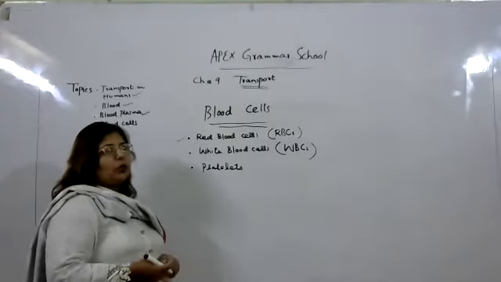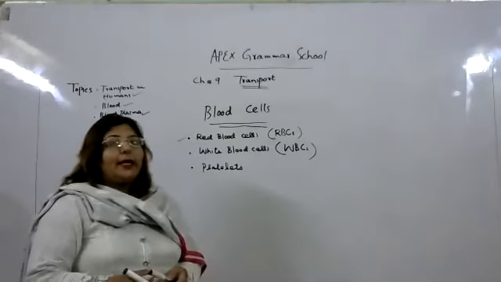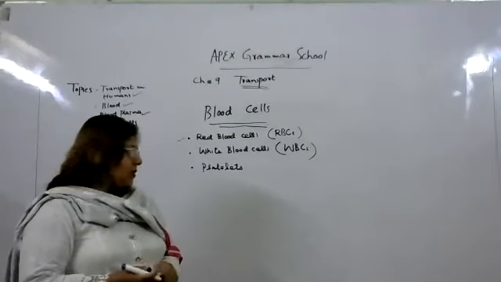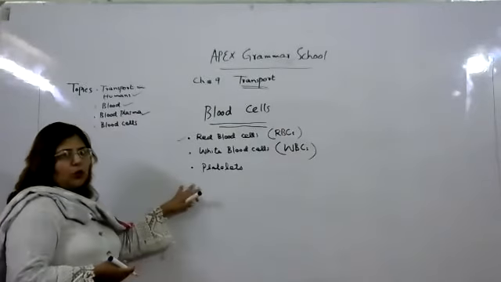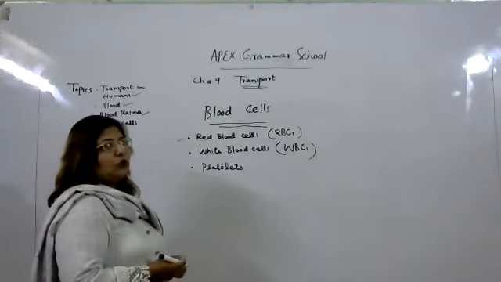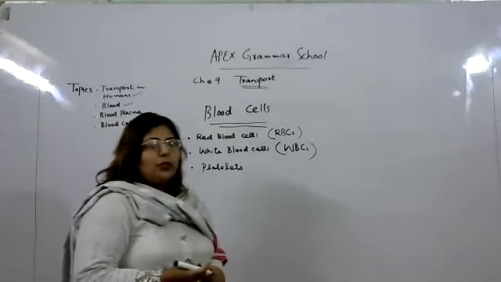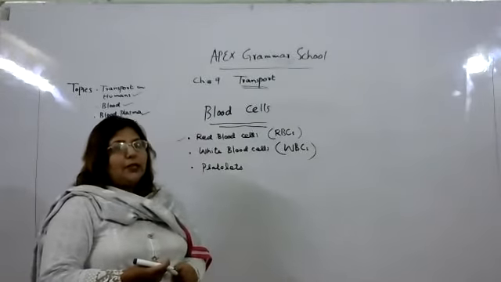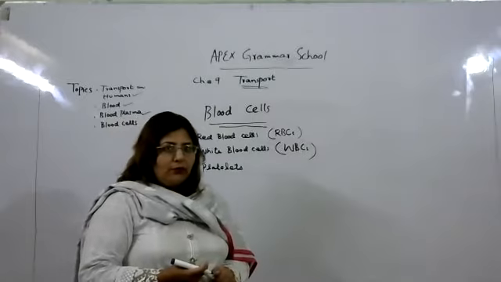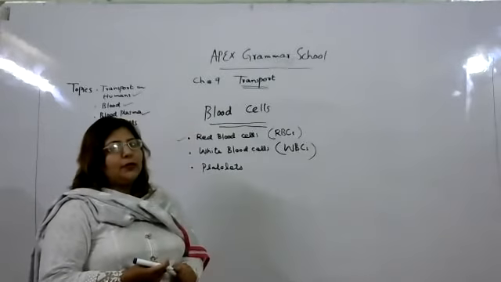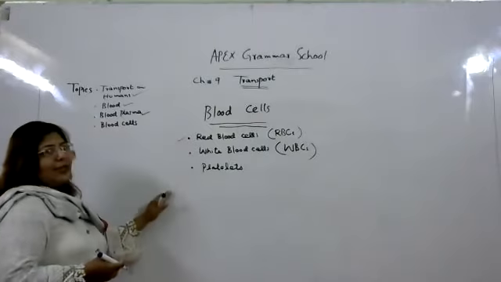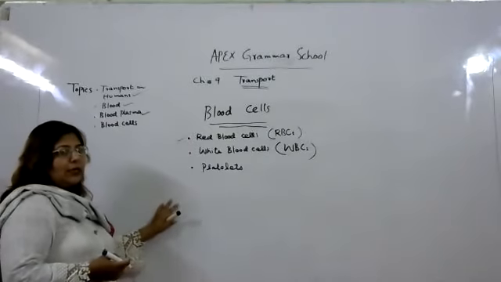We all know they attack germs and they also maintain our immune system. And the third one is called platelets. The important function of platelets is that they make clots in our body. If we have any wound, they help to repair that area. So all these cells play a very important role inside our body.